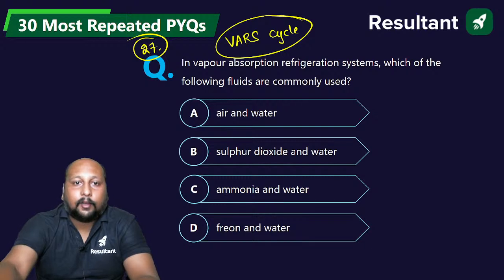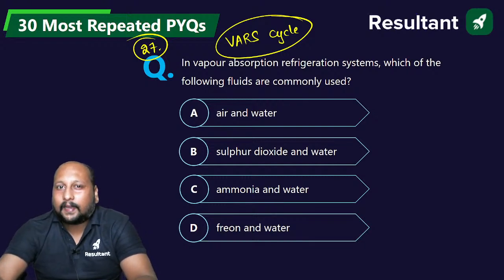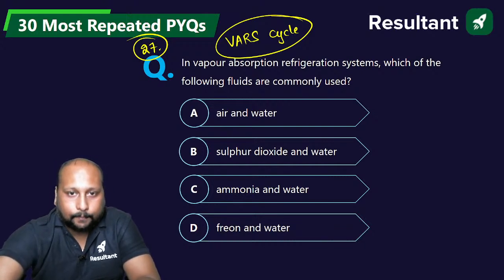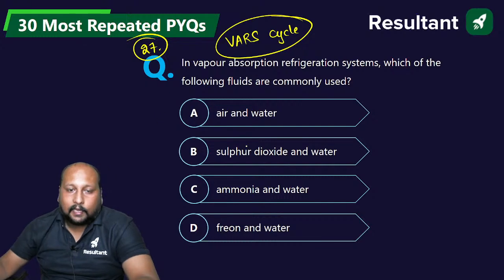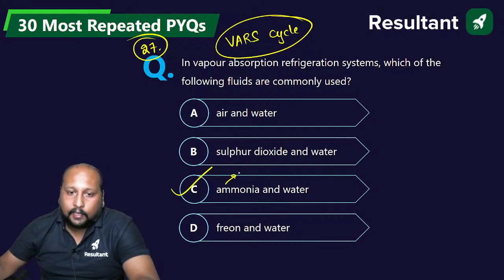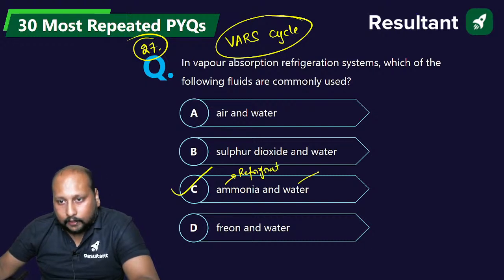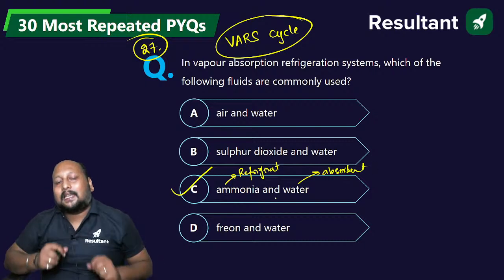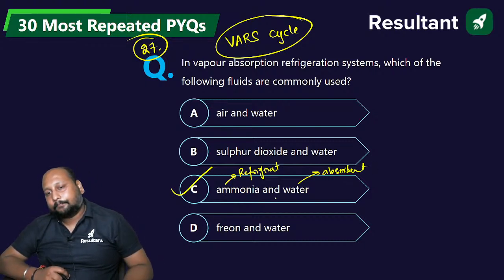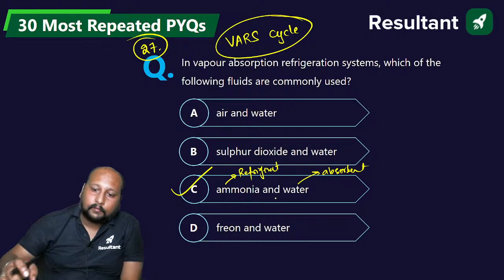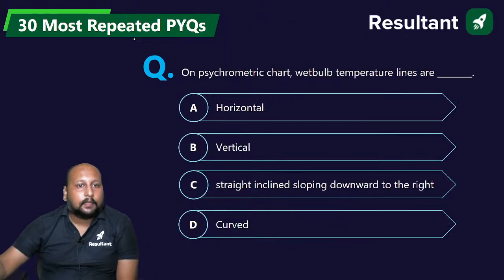If you remember, 3-4 questions back we solved approximately the same pattern of question. Tell me, in VARS cycle we are using ammonia as a refrigerant and water as an absorbent. Option C is the correct answer. Clear? Done? Let's go to question number 28.